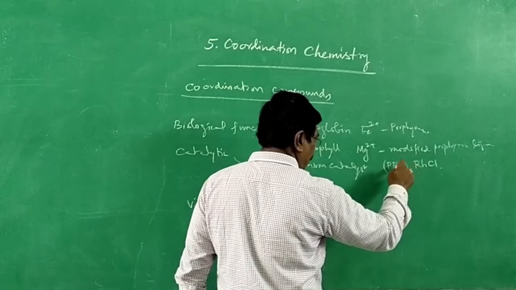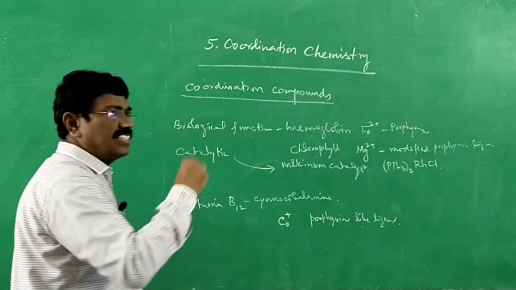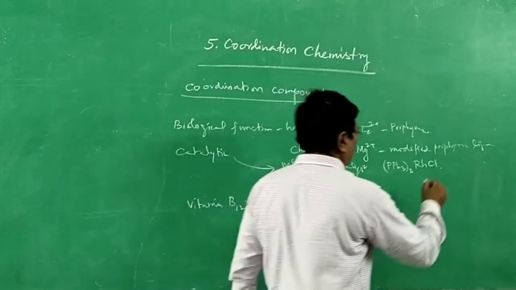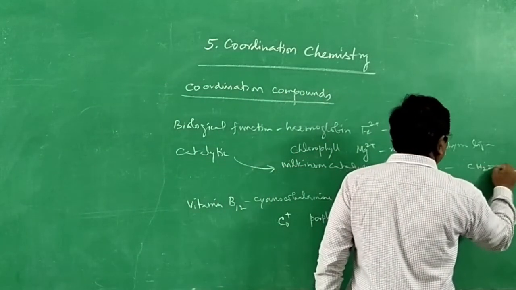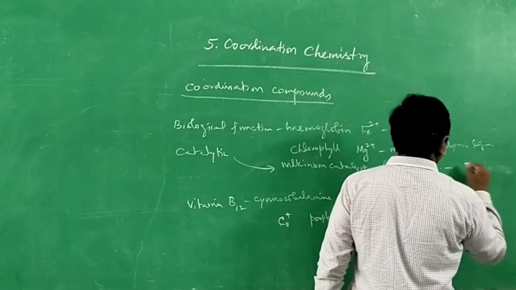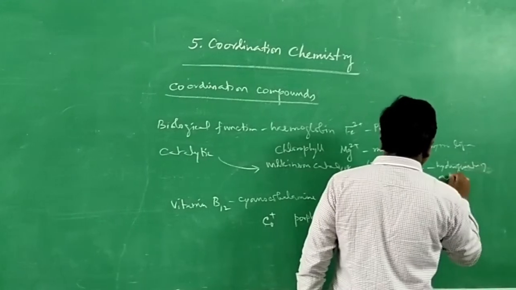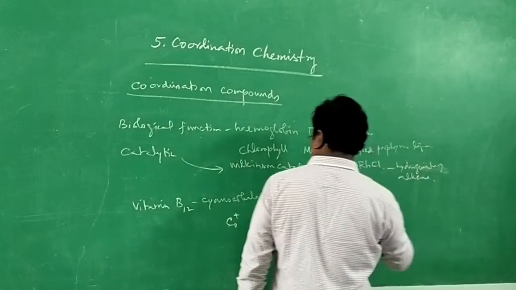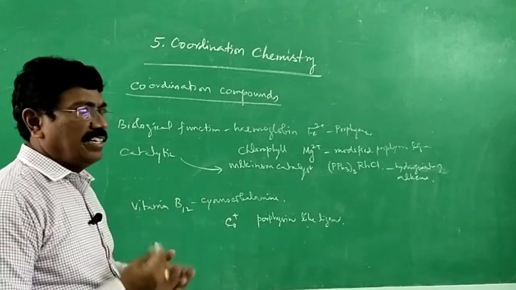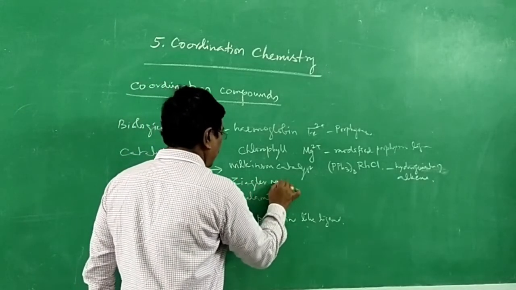Chlorido tris(triphenylphosphine)rhodium(I) is the catalyst called Wilkinson catalyst, which is used in hydrogenation of alkenes. Alkenes, maybe ethylene, if it is hydrogenated, you will be getting ethane. This is known as hydrogenation. So in the hydrogenation of alkenes, the Wilkinson catalyst is used. And then the Ziegler-Natta catalyst.